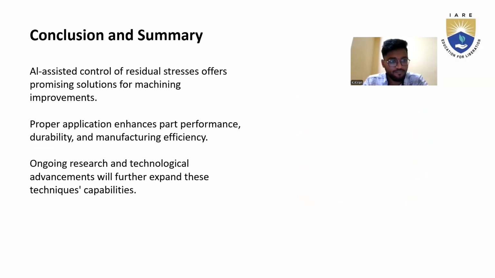And the conclusion is mainly that AI assisted control of residual stresses offers a promising solution for machining improvement. That was one of the conclusions. Another thing is enhanced part performance, durability, and manufacturing efficiency. Manufacturing efficiency is the main thing we need to understand, that based on the application we can use this for performance, mainly durability and manufacturing efficiency.